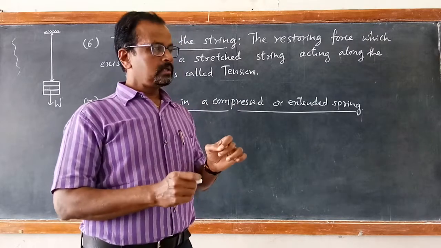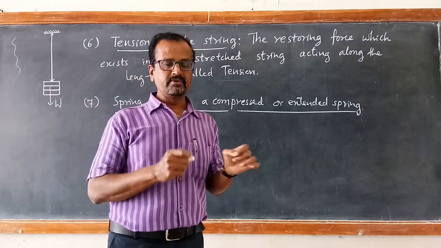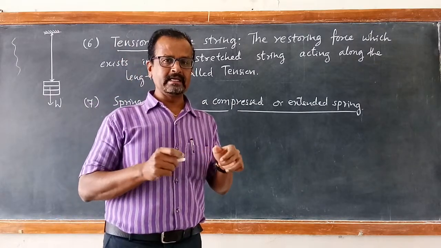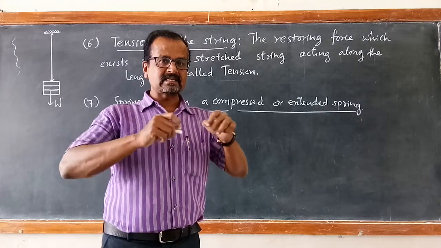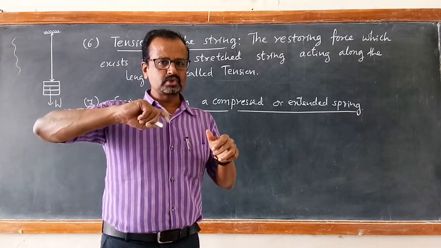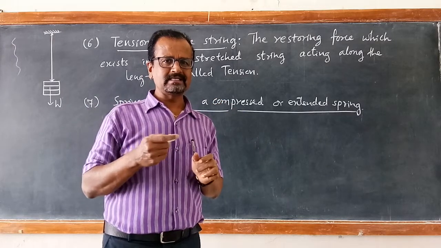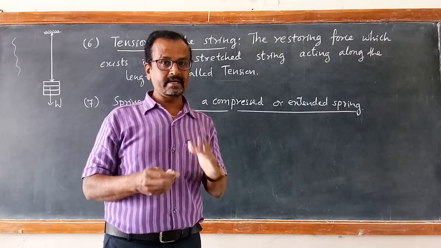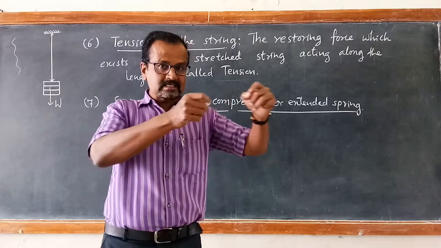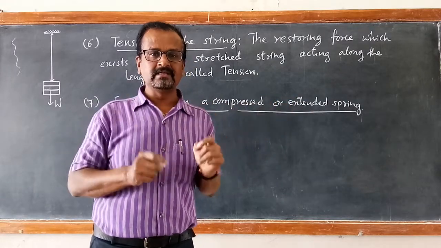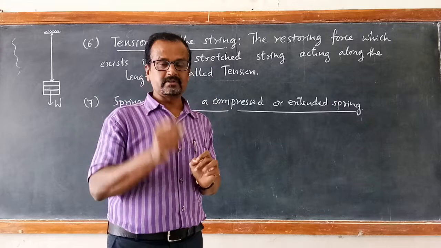So we know the string instruments. Before the string instrument is played, the strings are stretched with the help of those screws. They will be stretched properly so that when we pluck, the strings vibrate and produce the sound. So there is a proper tension in the string. So tension is required to produce the sound. That is an example.